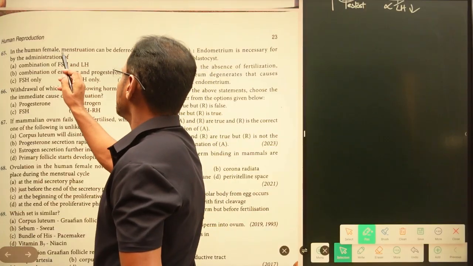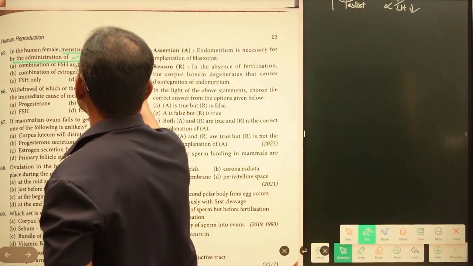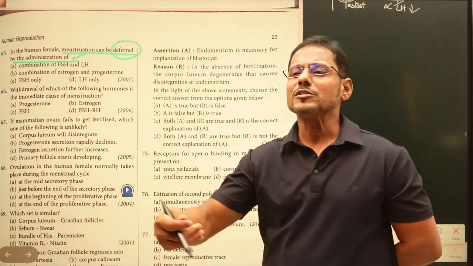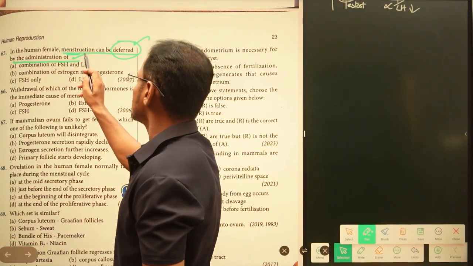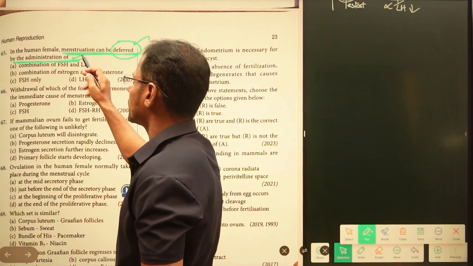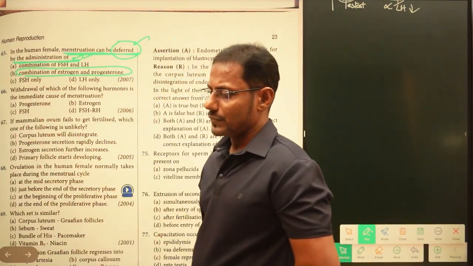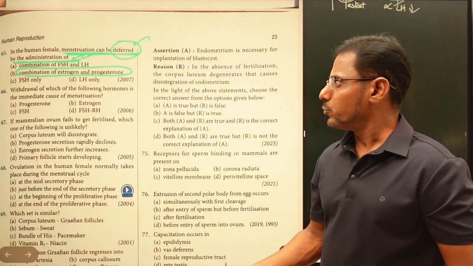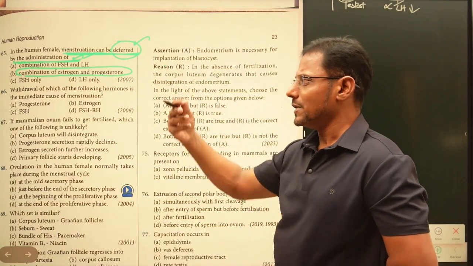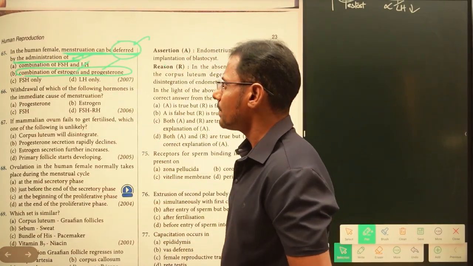In the human female, menstruation can be deferred by the administration of what? Deferred means postponed or prolonged. In the human female, menstruation can be deferred by the administration of a combination of estrogen and progesterone. Just now we discussed this one. If you want to postpone your menstrual cycle, if there is any puja like that, then you can take the pills which contain the combination of estrogen and progesterone. So this is the right answer.